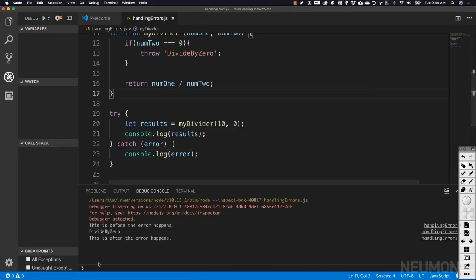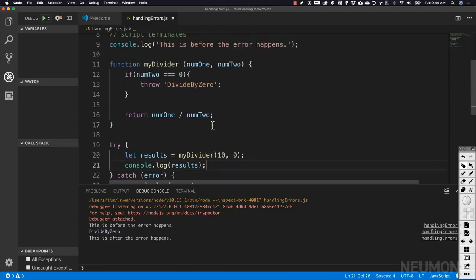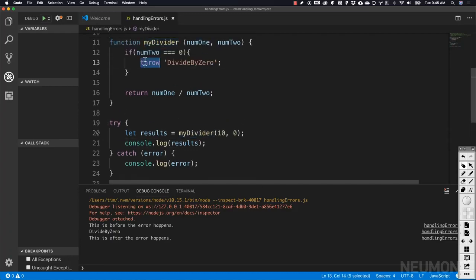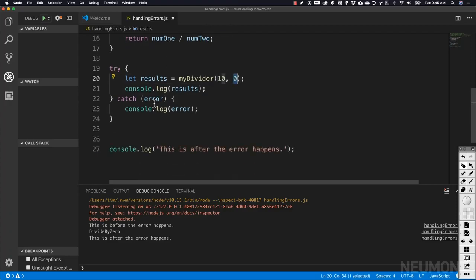So let's run it. Here you can see this is before the error happens, so that's our line 9. At line 20, we actually call that function. It throws the divide by 0 error because we are passing a 0 in, and we catch that error and log it on line 23 to our console, so that's where we get this line. And then we get to our final console.log, which is 27, which means our entire script executed because we handled an exceptional case by catching the error and doing something with it.